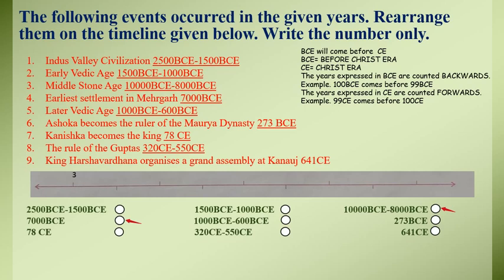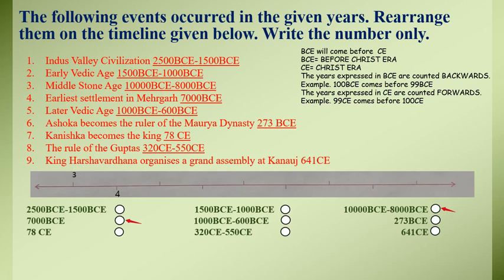So the second number to be written here is point number 4. The earliest settlement in Mehrgarh will come after point number 3, so the number after 3 is 4. Moving on, which year is going to come after the earliest settlement in Mehrgarh?